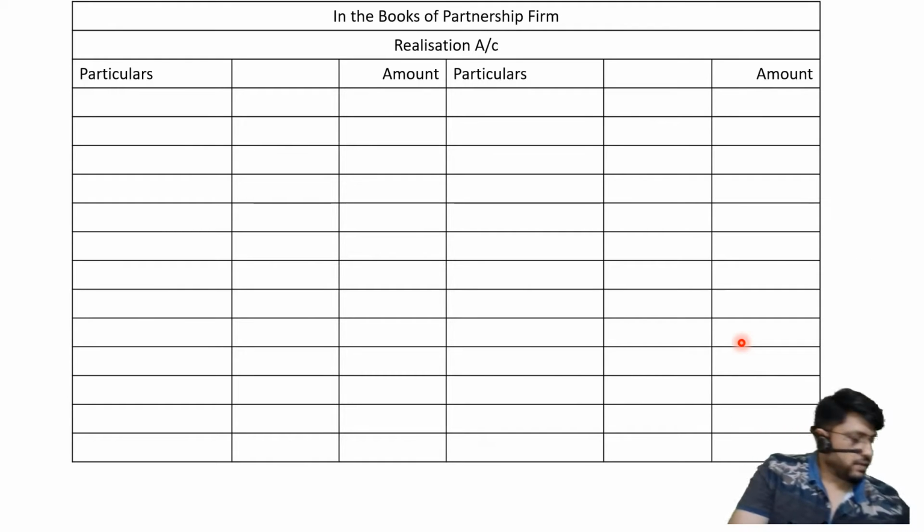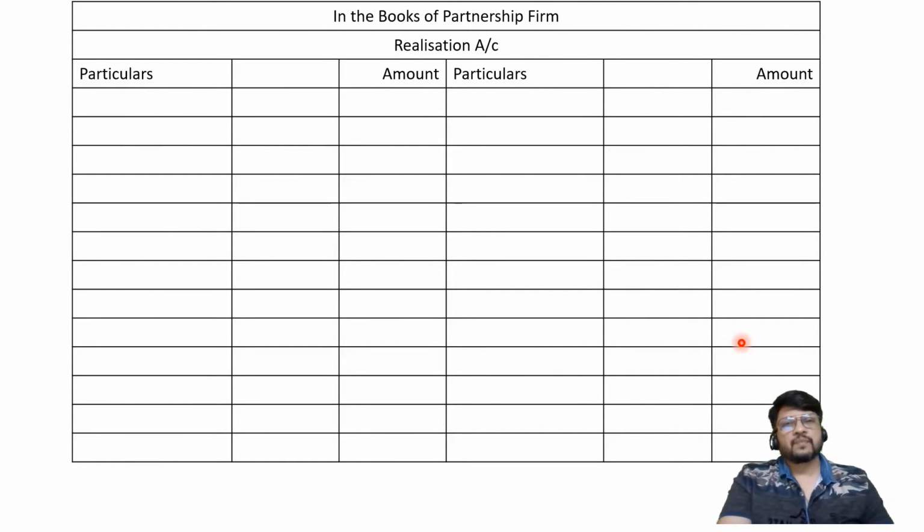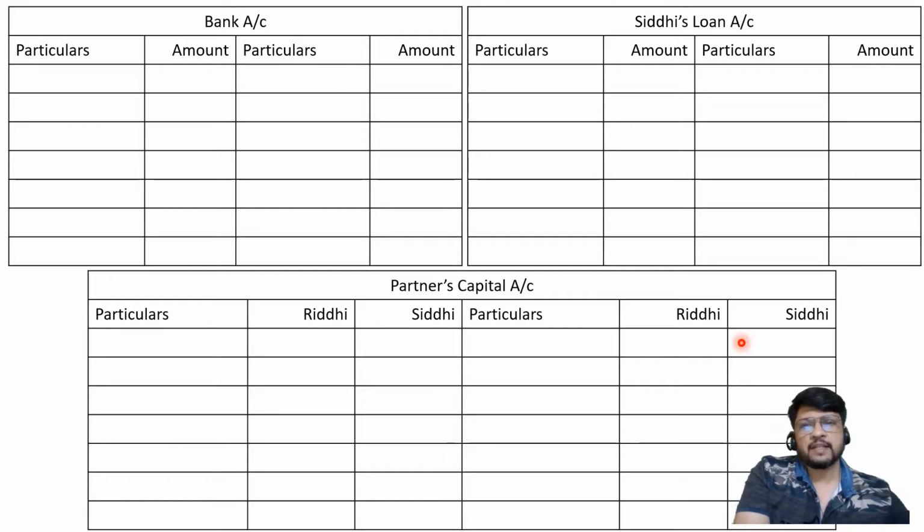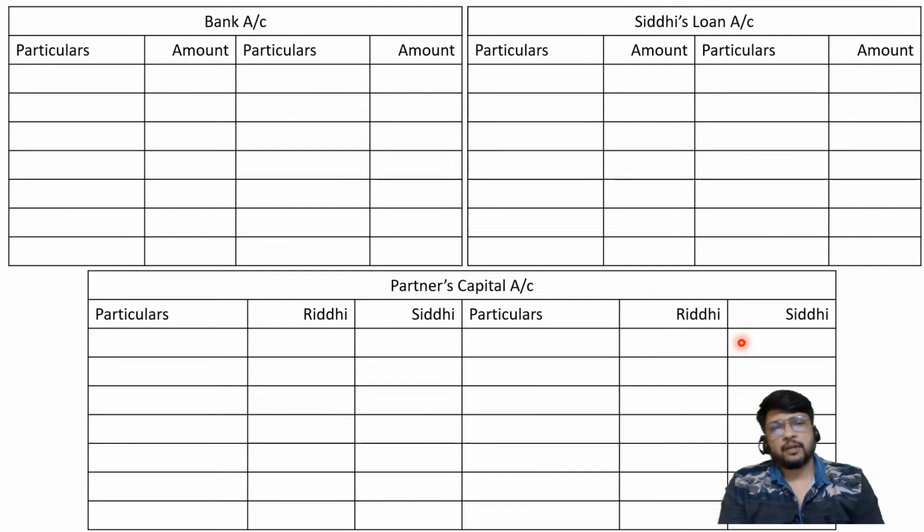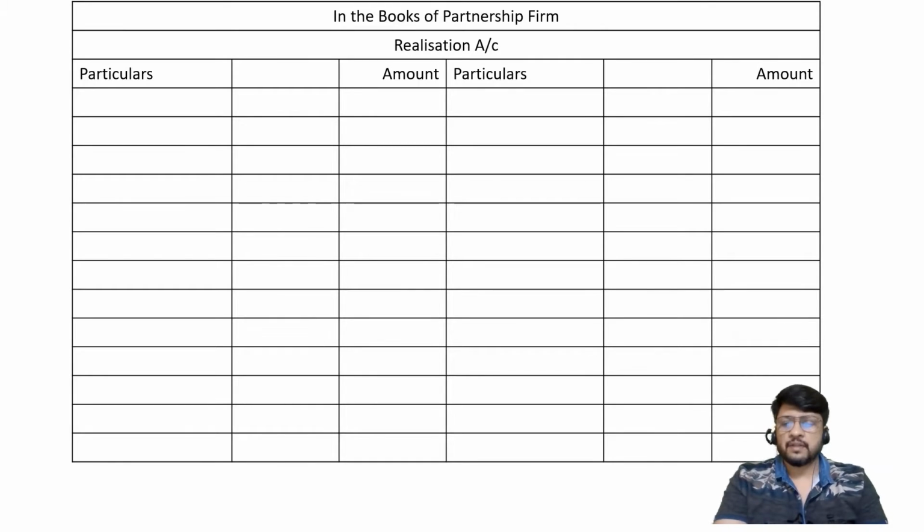So I'm repeating again: realization account is some 16 to 18 lines, partners capital account is going to be 8 to 10 lines, bank account 8 to 10 lines, and Siddhi's loan account 4 to 5 lines. This is what we are going to prepare. I hope you have drawn the accounts now. Let us now start with the solution.